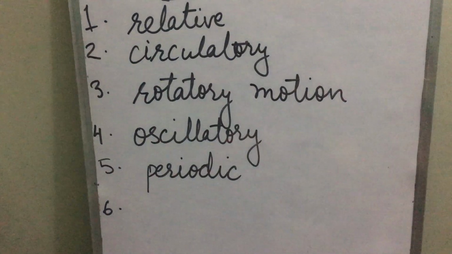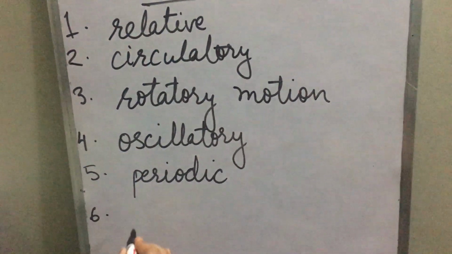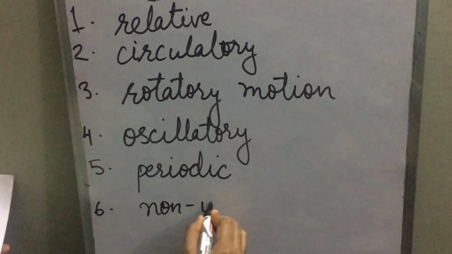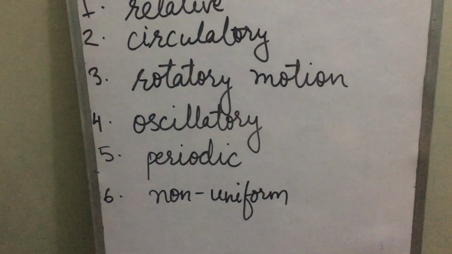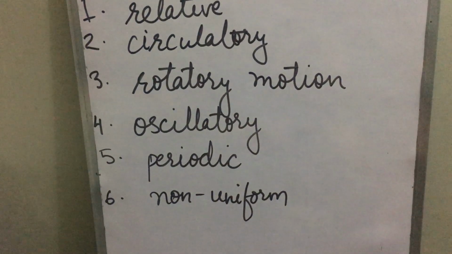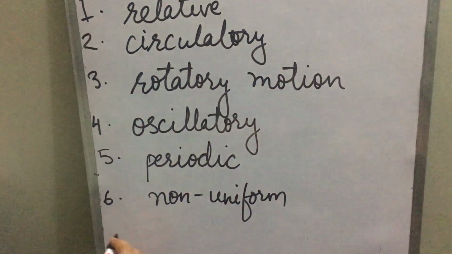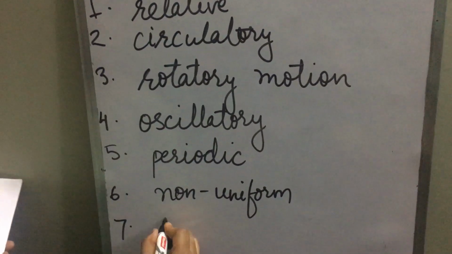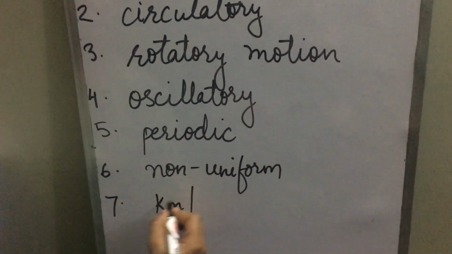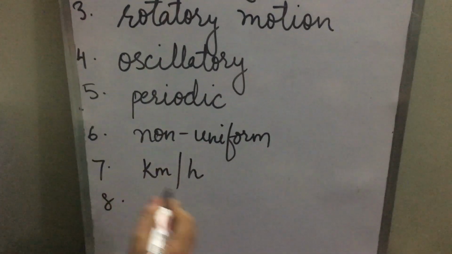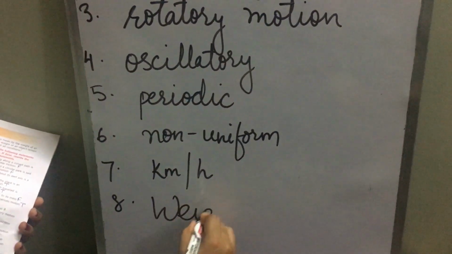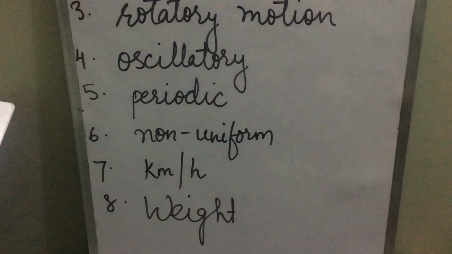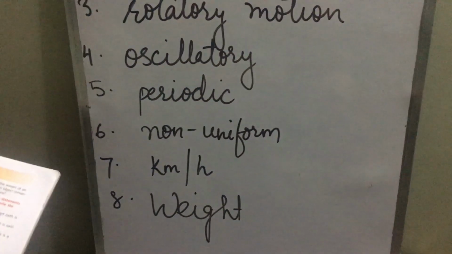Sixth part, motion of a car on a city road is generally non-uniform. Why? Because on a city road, if a car is moving around, it may have traffic lights, it may have traffic. So it is a non-uniform motion. Seventh part, the SI unit of speed is kilometer per hour. Eighth part, dash is measured in the unit kilogram force. That is weight. We are measuring weight either in the Newton or kilogram force.